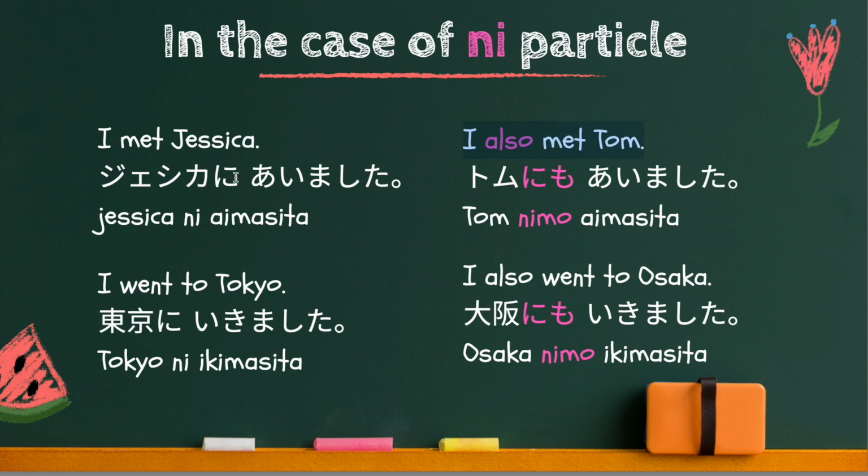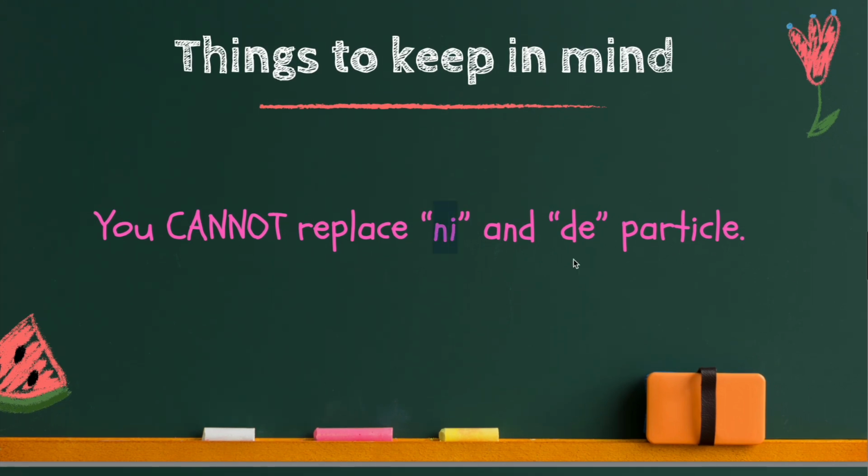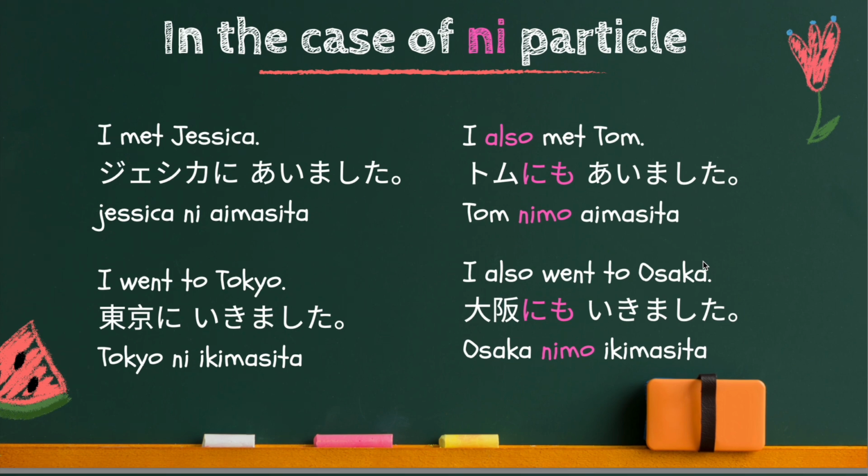In this case, ジェシカに会いました。And this one, トムにも会いました。So, as you can see, ni particle and mo particle are put together because you cannot replace ni particle. So, ni particle has to remain. And instead, you need to add mo particle after ni particle.